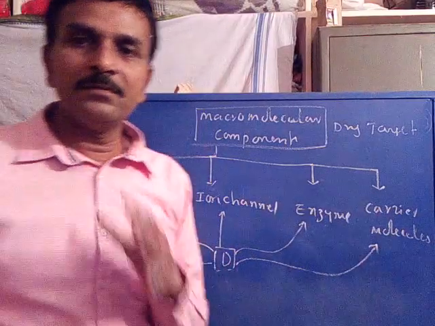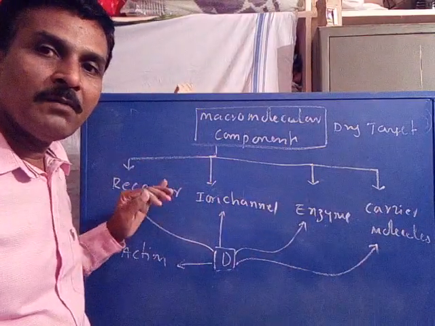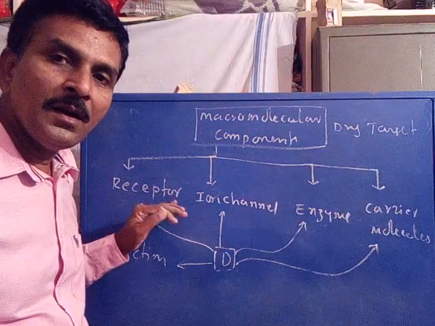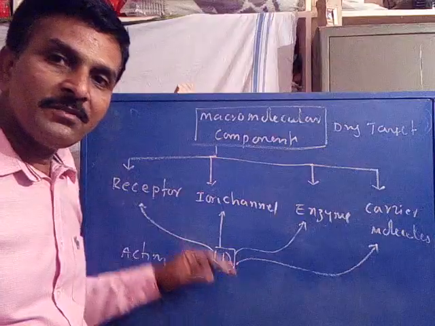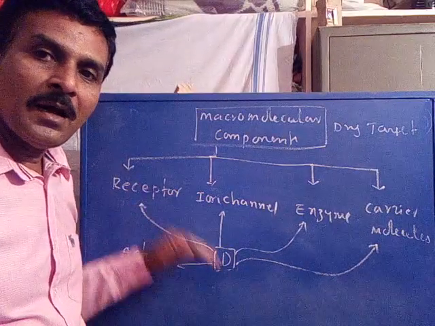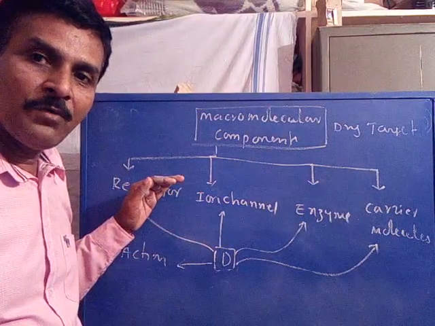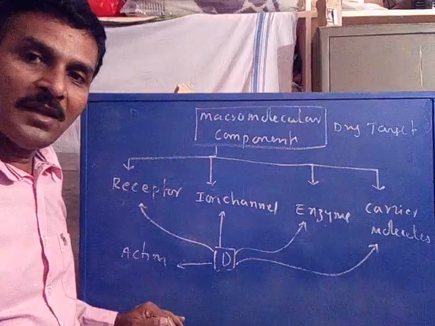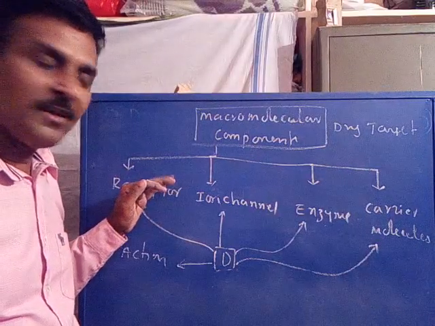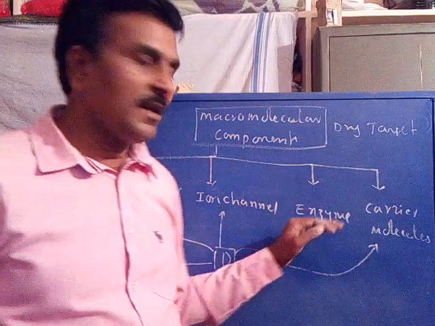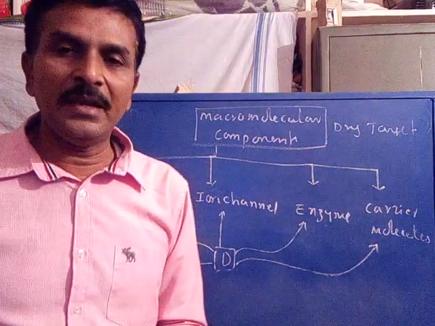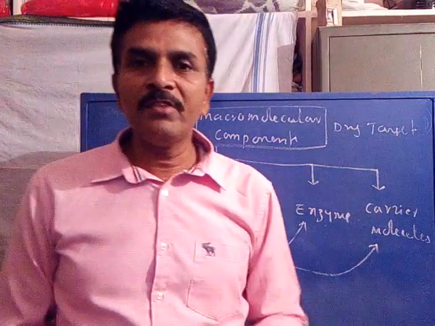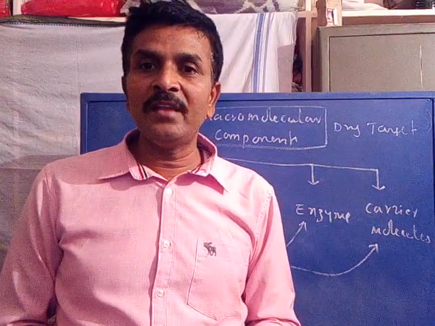So we will discuss what a receptor is, what the functioning of a receptor is, how it is involved in the cause of disease, how the drugs will bind with the receptor, and how the drugs will relieve the respective disease by correcting the function of the receptor, ion channel, enzyme or carrier molecule. We will discuss this in the next lecture or next class. With this, I conclude today's lecture.